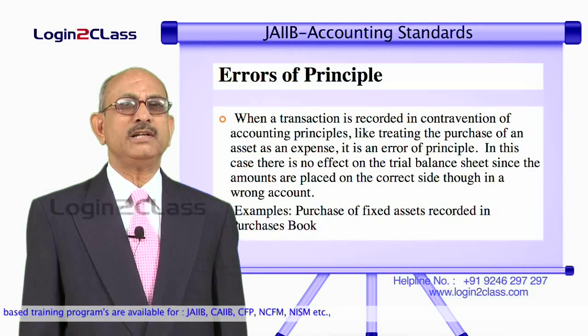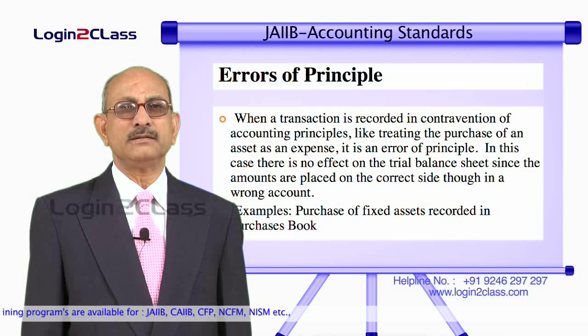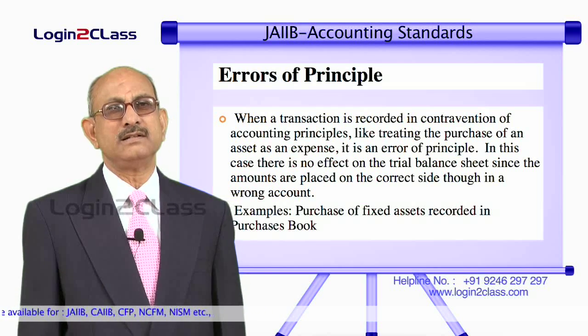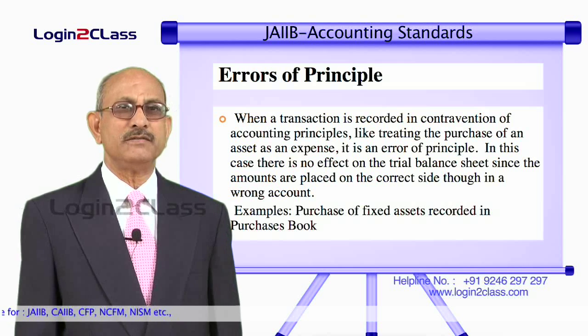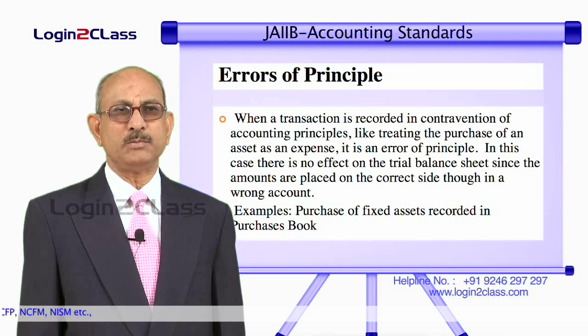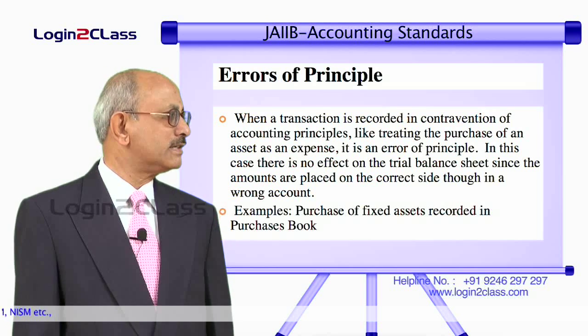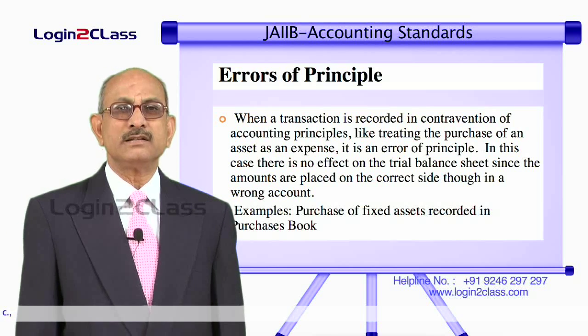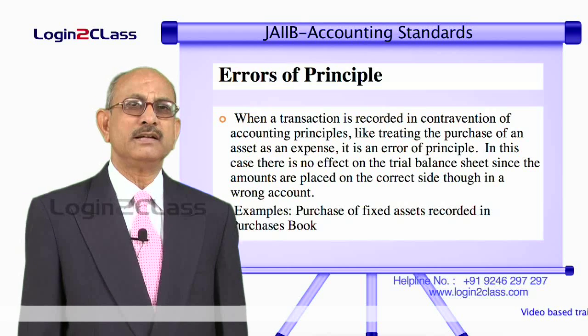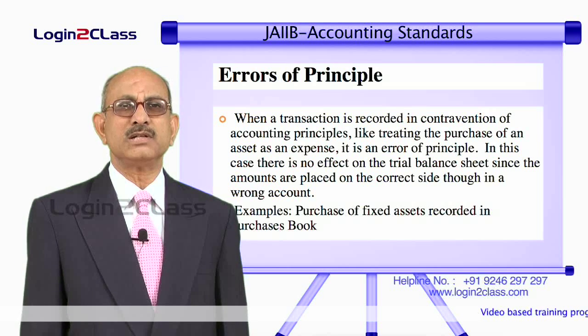Here the principle involved is, since you are spending the money on purchase of an asset which is likely to yield enduring benefits, it should be treated as an asset and not as an item of expenditure. So the principle has been violated. Such errors are known as errors of principle. Or for example, let us say there are wages paid for the installation of machinery.